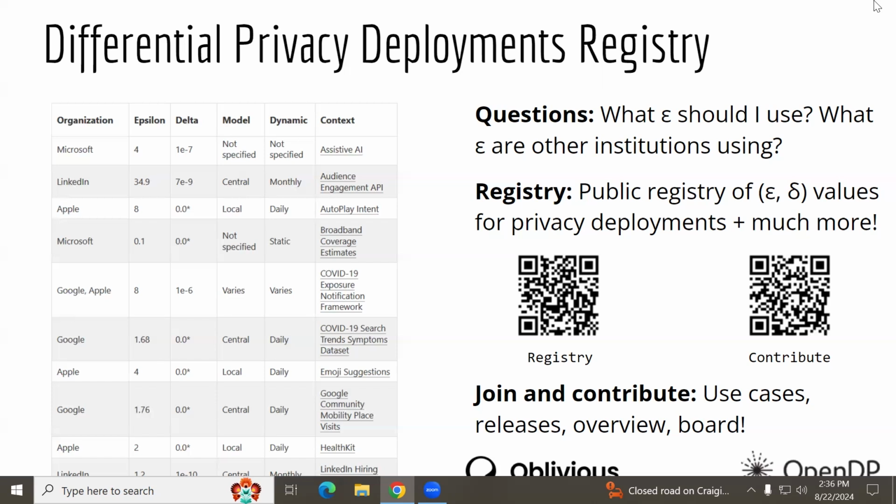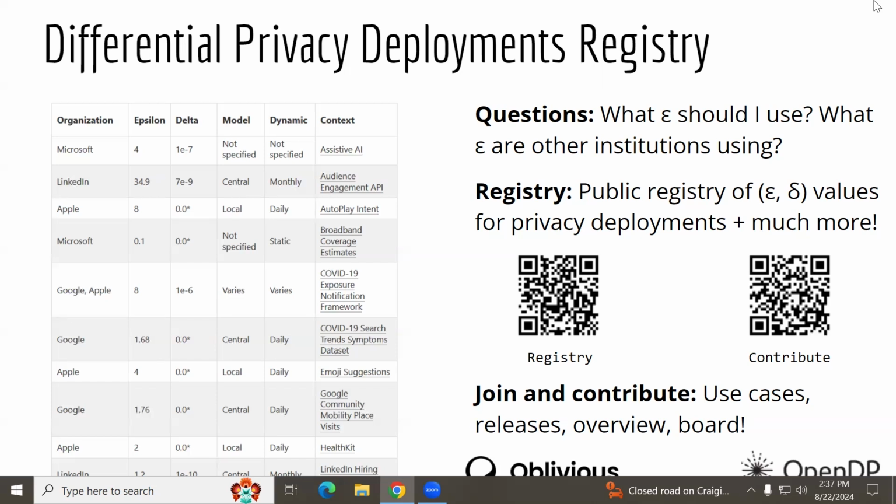We see them reaching out to different big players in the game. And maybe engineers and managers or researchers like us can understand the implications of using different epsilon values, but ultimately you need a way to communicate this to a non-technical audience, like for example regulators, lawyers, or other members of your institutions.